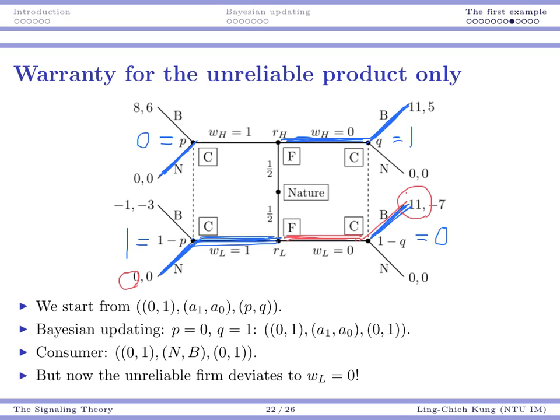And in that case, the unreliable firm will deviate to offer no warranty. That means it is impossible for this outcome to be stable. That means this is not an equilibrium. It's impossible that these two firms make these strategies simultaneously, because the unreliable company will be willing to deviate.